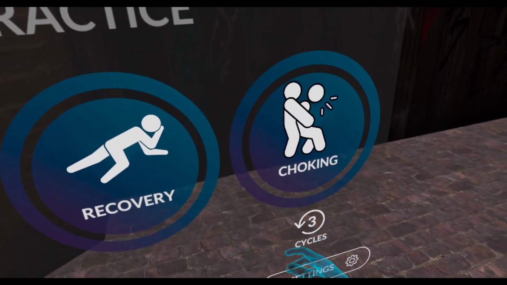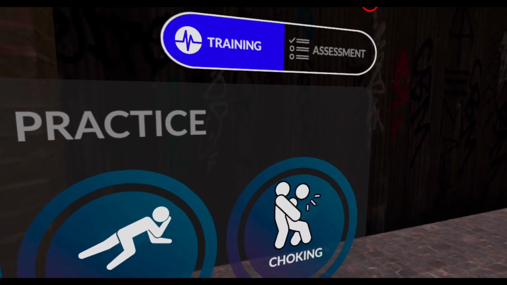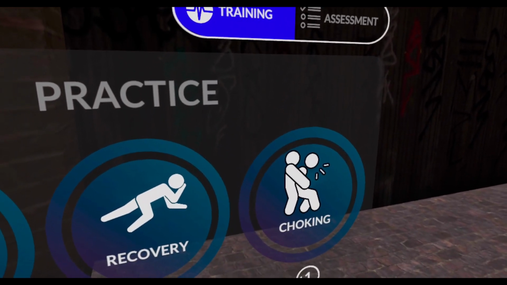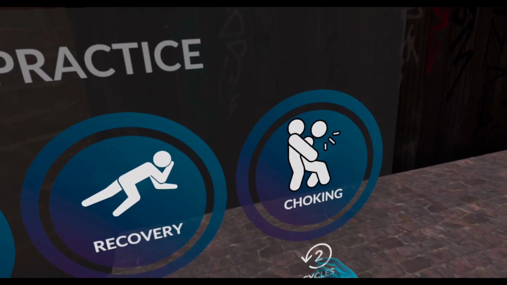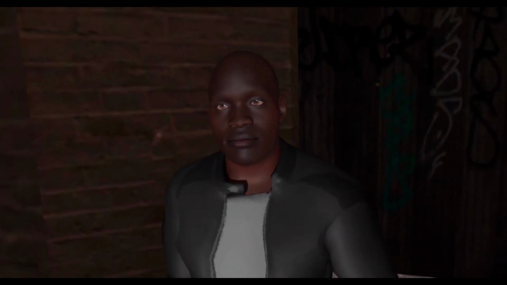The choking scenario also has a cycles button. The larger the cycles, the more abdominal thrusts you will need to do for the person to recover.